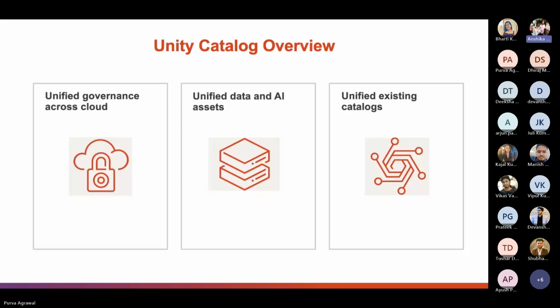Secondly, we have unified data and AI assets. While our data is free to roam, Unity Catalog can manage it all from a central hub in a consistent and familiar way. There is no need to replicate or translate our security requirements across different systems.